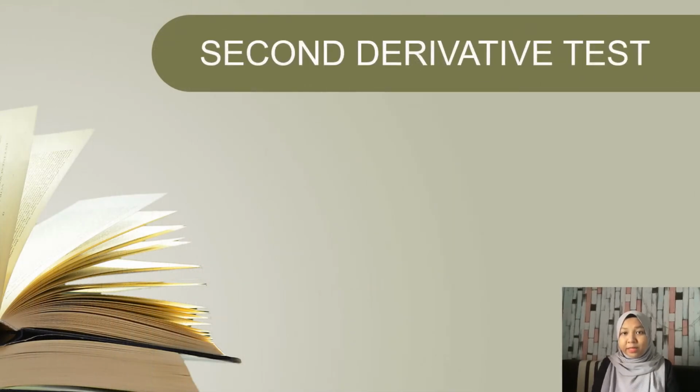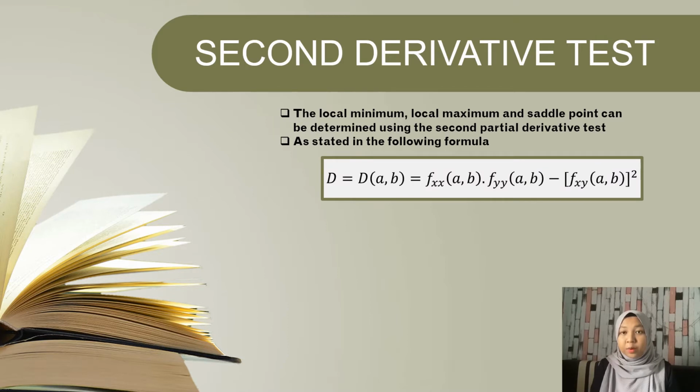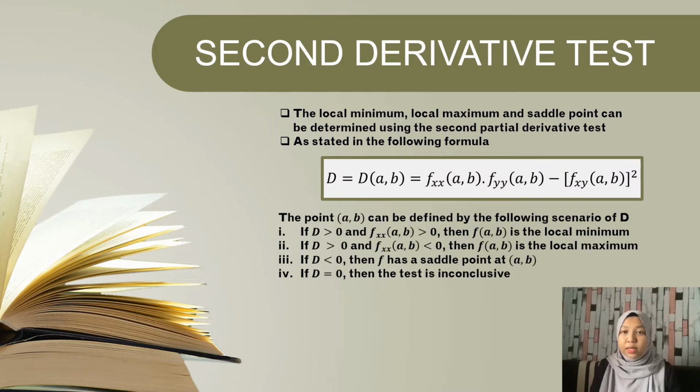Next, the second derivative test. We can determine the local minimum, local maximum, and saddle point using the second partial derivative test. As stated in the formula, D equal to f_xx multiplied by f_yy minus f_xy squared, we can define the point (a,b) by following the scenarios of D.